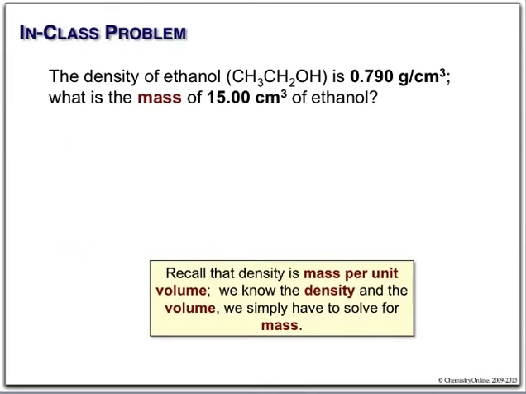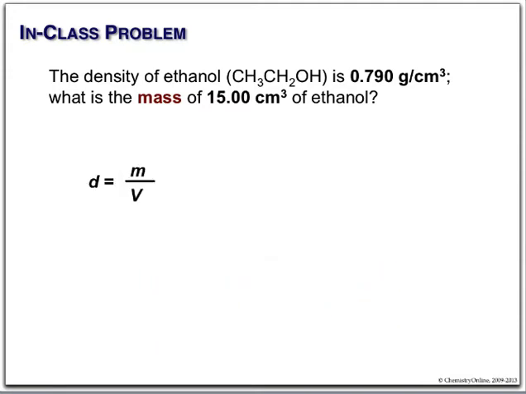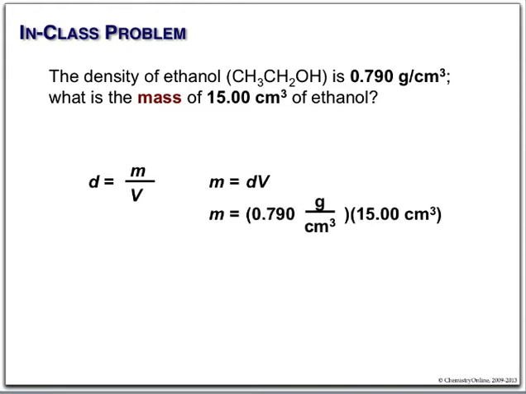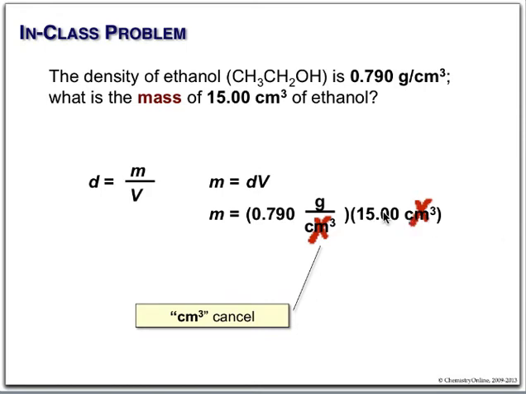We could do the same problem just starting with our equation. Mass divided by volume. Solve here for mass, and we substitute. You'll note that this is the same form as we had in our algorithm. Here's our given, and here's our ratio.